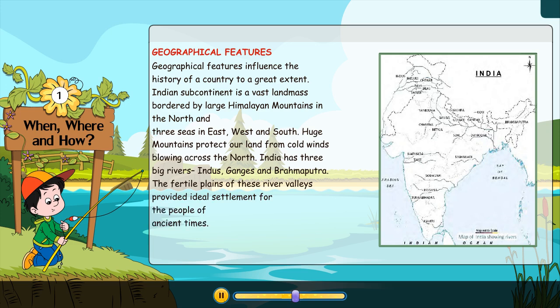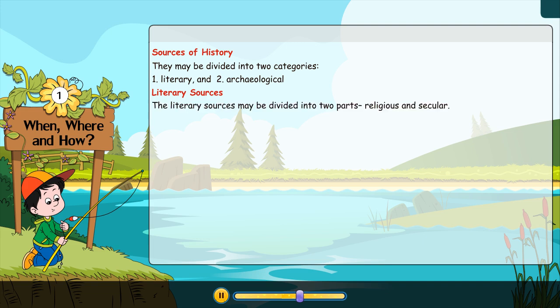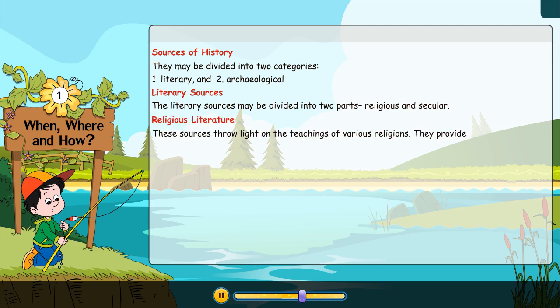Sources of history. They may be divided into 2 categories: 1. Literary and 2. Archaeological. Literary sources. The literary sources may be divided into 2 parts: religious and secular. Religious literature. These sources throw light on the teachings of various religions.